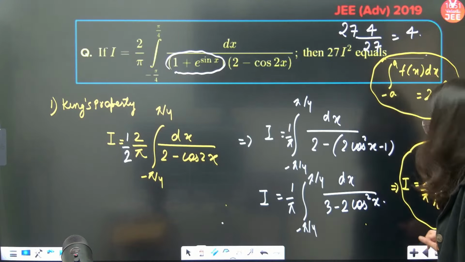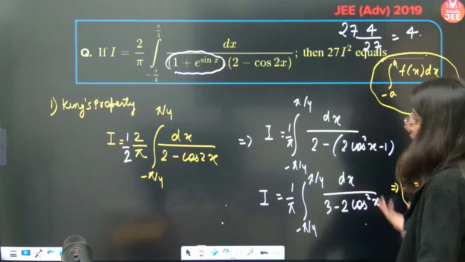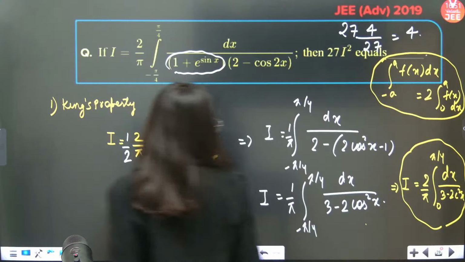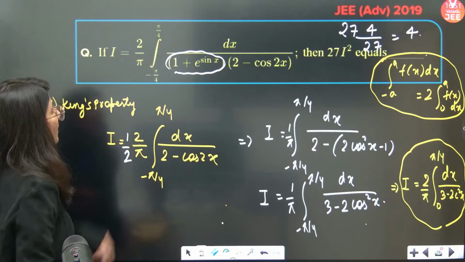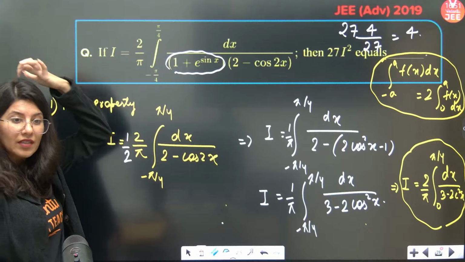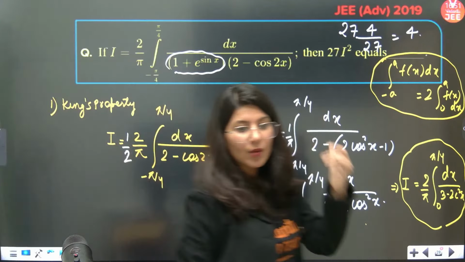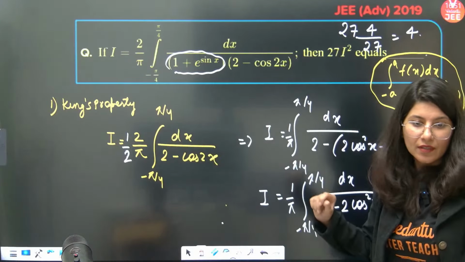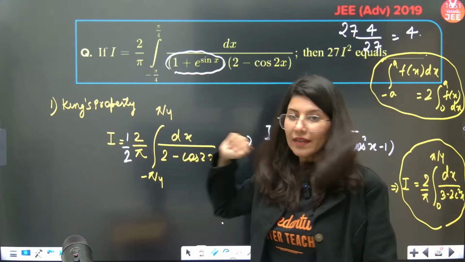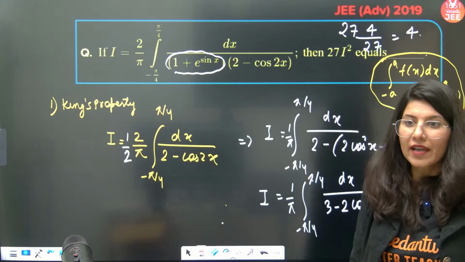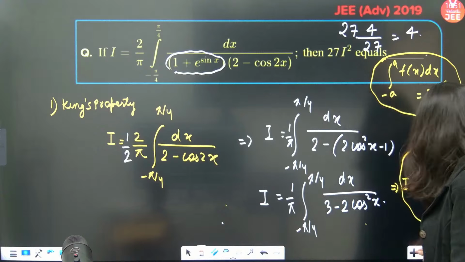Okay, let me go back. I have used a shortcut. Acha, here only we have done, na? So how did I remove that term? Who all want to know how I used that shortcut? Who all want to know which shortcut I have used? Let me just give you over here.